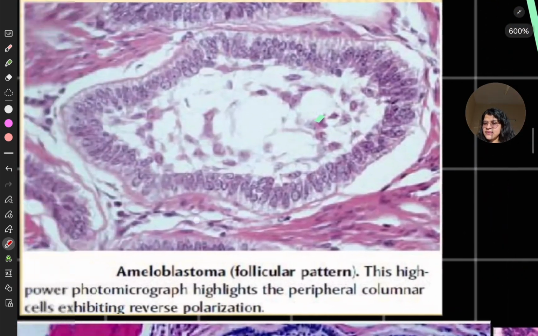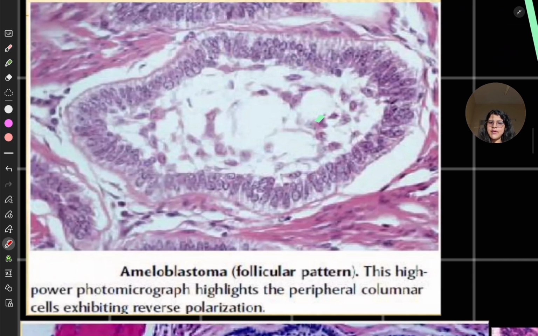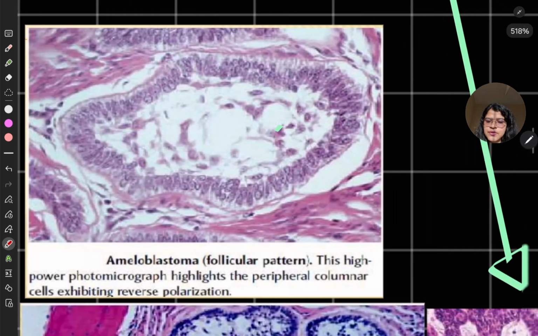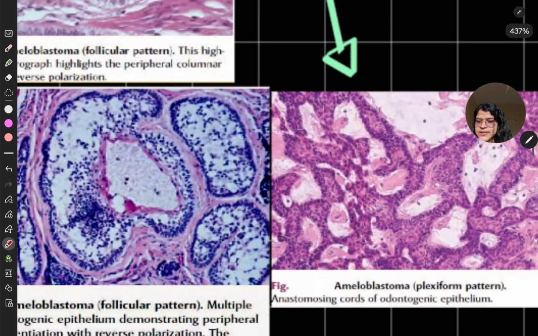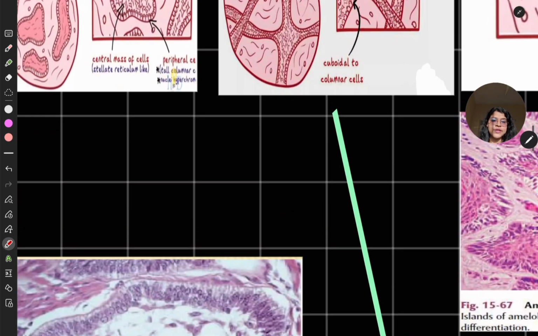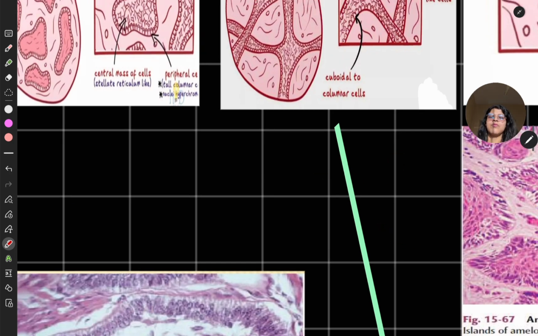Now here you can see a magnified high power view. Can you see the nuclei of the basal peripheral cells and the stellate reticulum in here? Here is another one. Can you see these islands and strands with peripheral cuboidal or columnar epithelium which has hyperchromatism? As well, you can see the stellate reticulum which is loosely arranged. So this was about follicular. You have to remember all the points which I have given you.